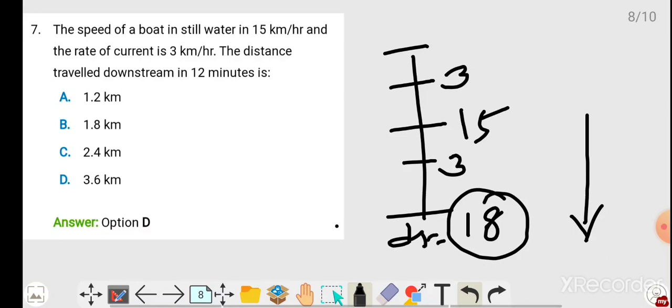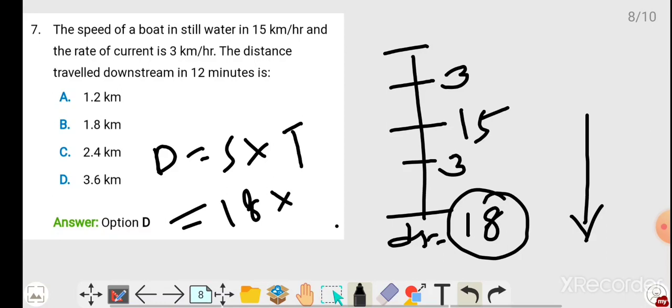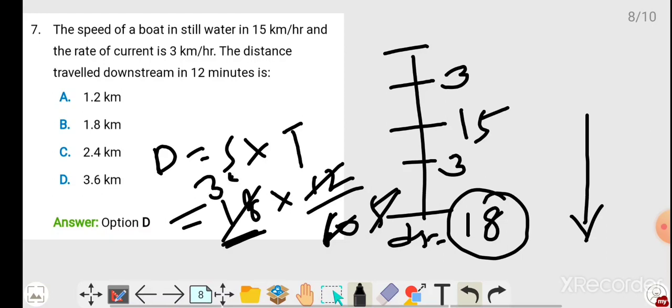What they want is distance, which equals speed into time. Speed we got is 18, and time is 12 minutes, so 12 divided by 60. Why? Because speed is 18 km per hour, so time should also be in hours. So 12 divided by 60, 12 ones are 12, 12 fives are 60, so it is 1 by 5. Then 18 divided by 5, 5 threes are 15, 3 carries, 5 sixes are 30, so 3.6 is our answer, option D. So option D is our answer.